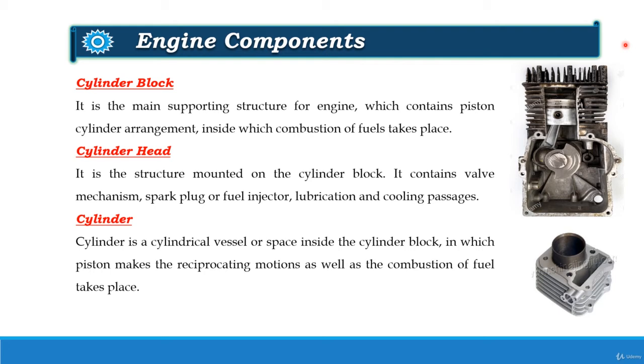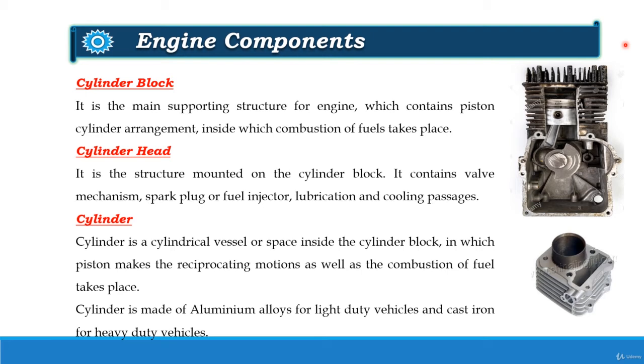Means cylinder is that cylindrical vessel inside which the piston reciprocates and the combustion of fuel takes place. The cylinder is made up of aluminum alloys for light duty vehicles like bikes and cast iron for heavy duty vehicles like buses.